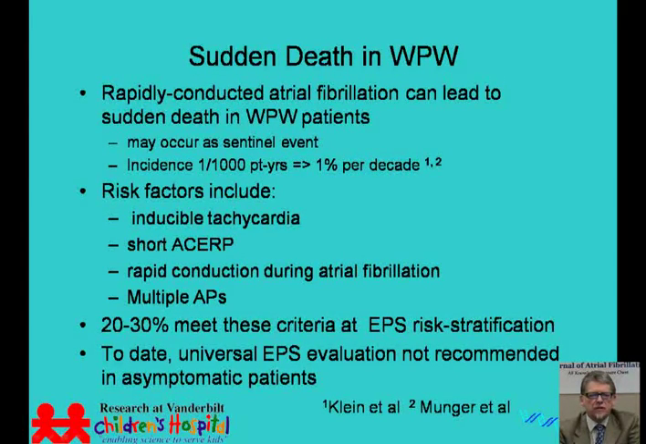Risk factors include inducible tachycardia, a short accessory pathway ERP, rapid conduction to the ventricle during atrial fibrillation as demonstrated in the electrophysiology laboratory, and the presence of multiple accessory pathways. 20 to 30% of patients who undergo EPS risk stratification will meet one or more of these criteria, which would generally prompt us to consider catheter ablation. To date, universal EPS evaluation as a risk stratification has not been recommended in asymptomatic patients, although the practice is very commonly undertaken among pediatric electrophysiologists.